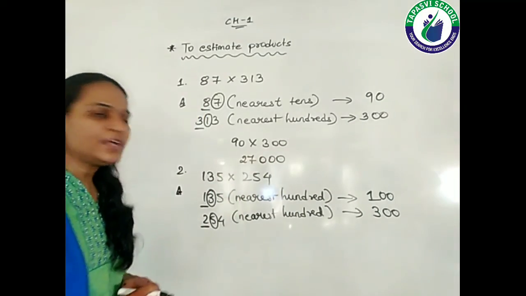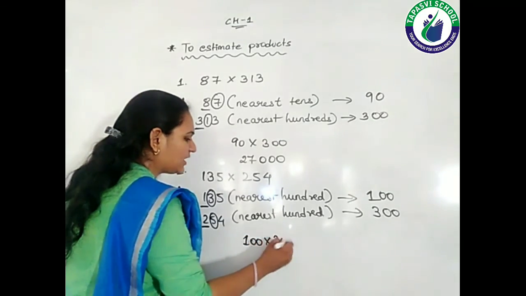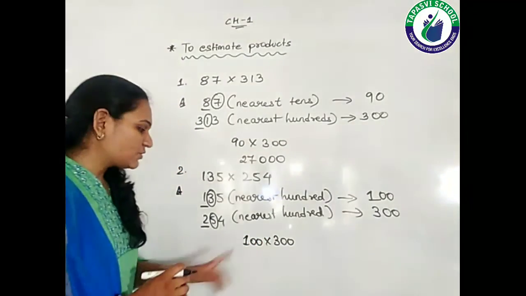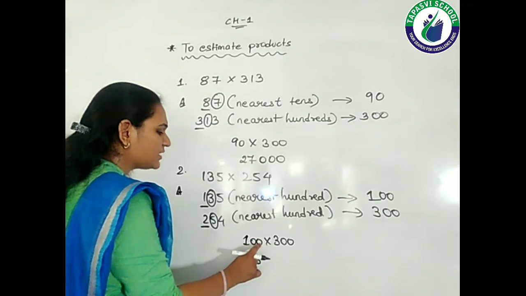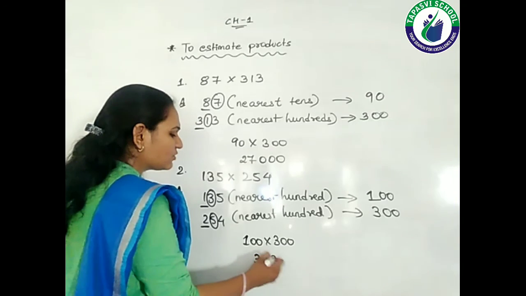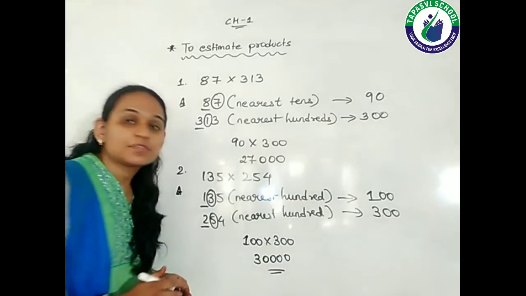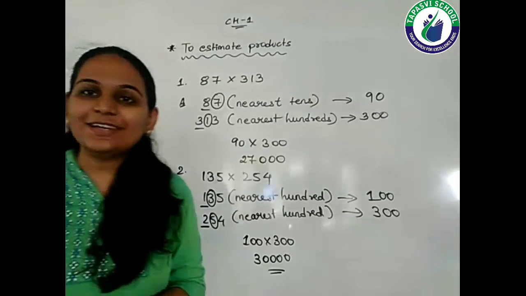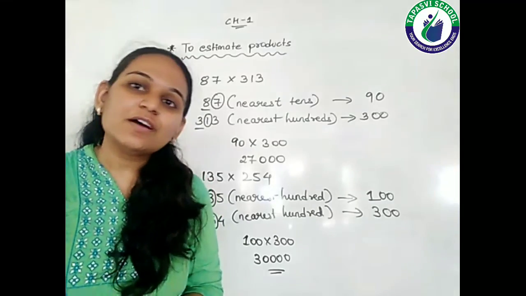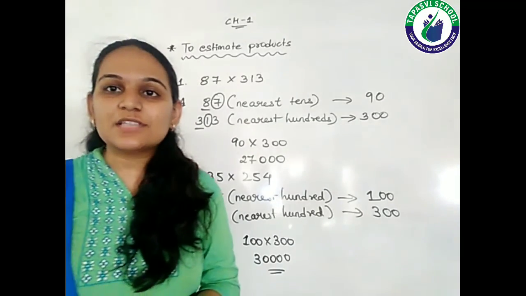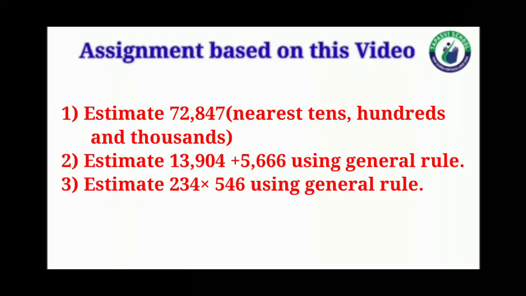Now what are we going to do? We are going to multiply them. So 100 multiplied by 300, right, students? So 1 3s are 3. Quick maths we are going to do. And how many zeros are there? 1, 2, 3, 4. So 4 zeros I am keeping. So my answer is 30,000. I hope, students, you got the topic of rounding off in the sum, the difference, as well as in the products.